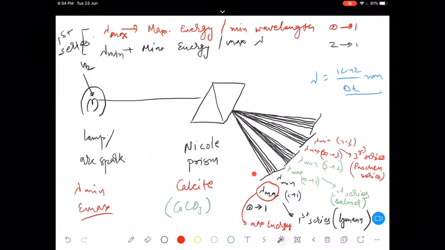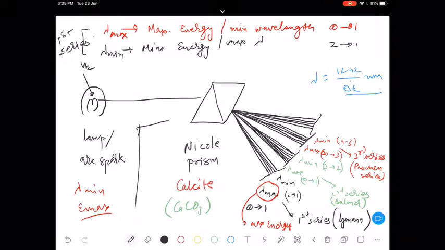Okay, so basically we have figured out that this first series will correspond to UV region. Second one will correspond to visible range. Third one, infrared. Like that, these wavelengths will keep on going. So what is the significance of this spectrum? Basically we have obtained a line spectrum, different lines.